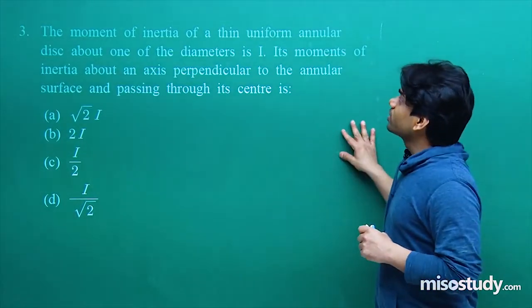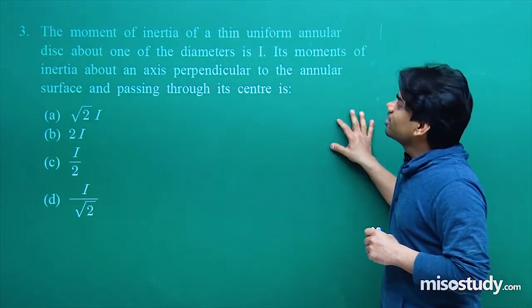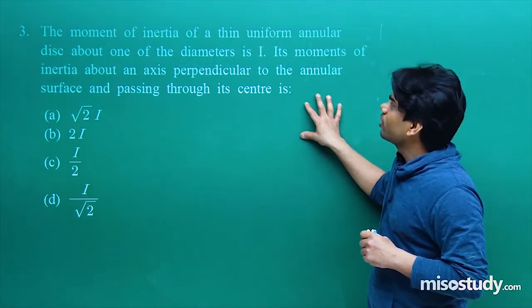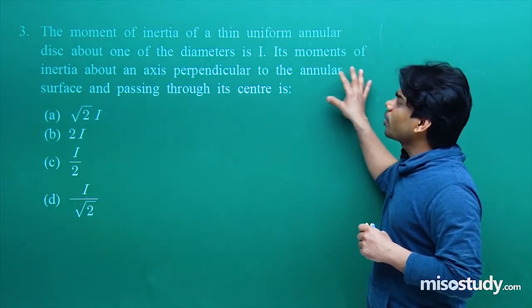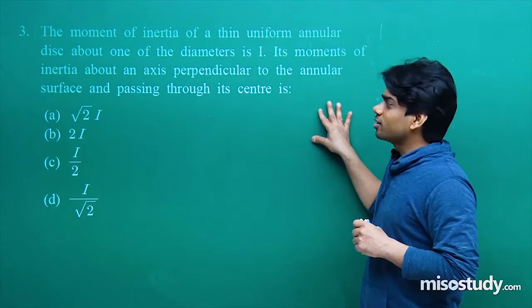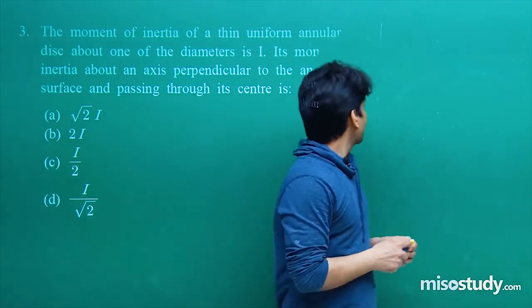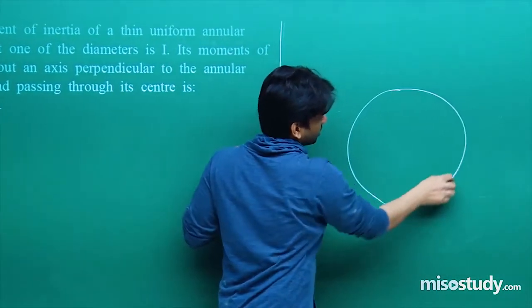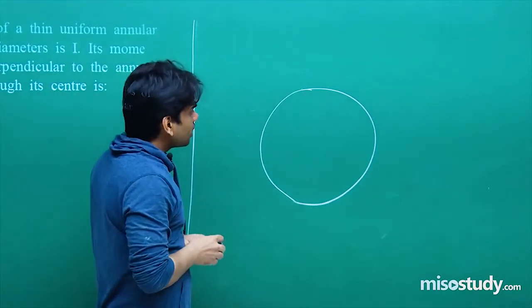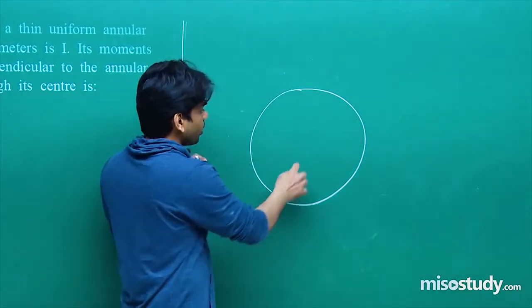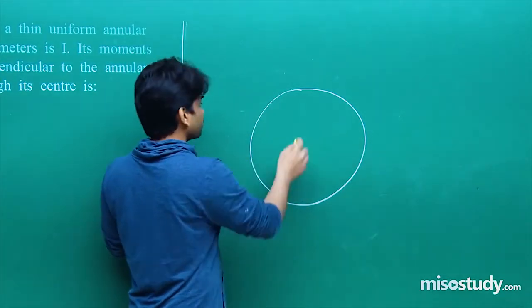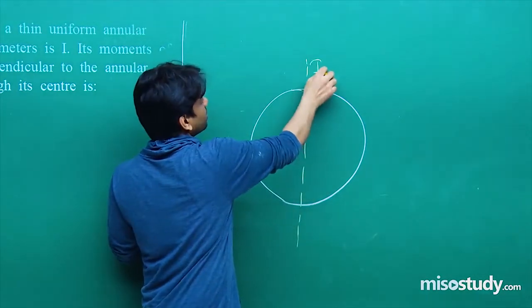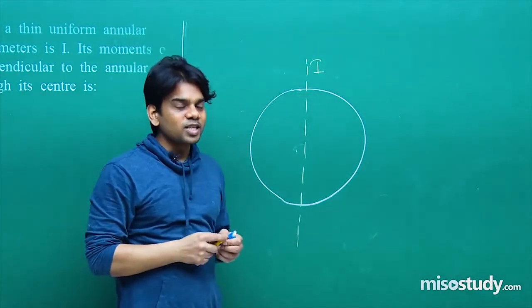Next question, third question. The moment of inertia of a thin uniform annular disc about one of the diameters is I. It's given that about one of the diameters, the moment of inertia of a thin annular disc is I. Its moment of inertia about an axis perpendicular to the annular surface and passing through its center is, you see here, it's given that it's a case of a disc. Now it says that its moment of inertia about an axis through its diameter. So let me say that this is the diameter. About this diameter is given as I. This is what has been given to us.